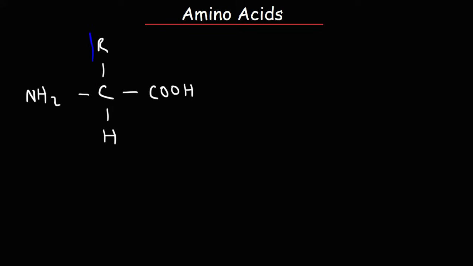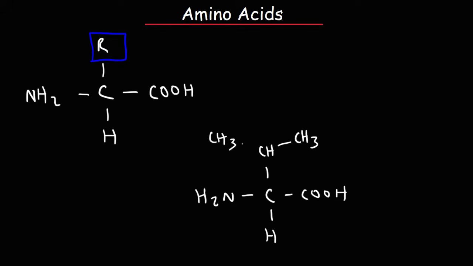Now, the R group describes the type of amino acid that you're dealing with. For instance, let's say the R group was an isopropyl group.